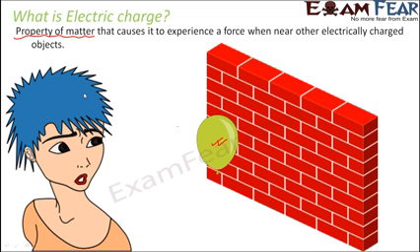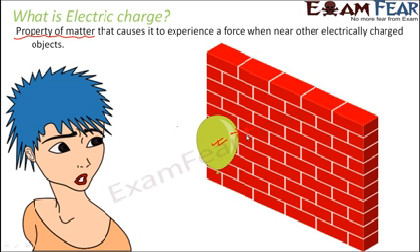Any object will have a property because of which it will experience a force, because it is due to the force that this attraction happens. Attraction means two objects tending to come near each other. So there is a force which tries to bring the two objects closer. That is what attraction is. Similarly, if there exists a force which tends to take the objects away from each other, that is repulsion.